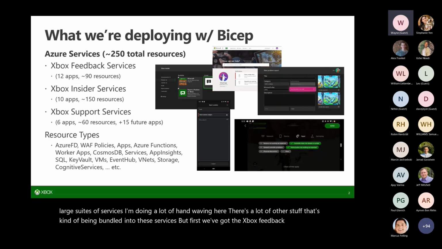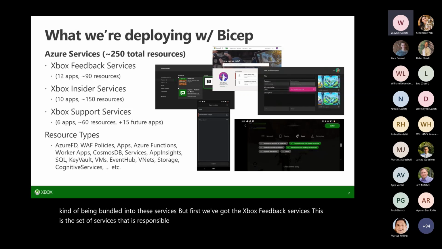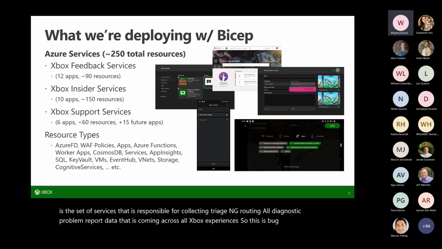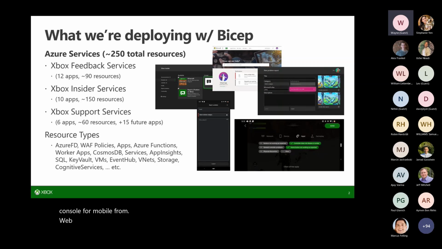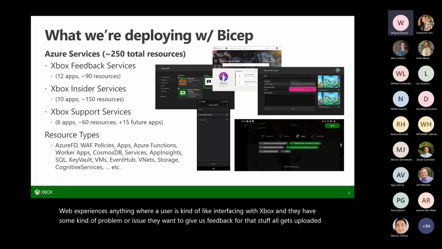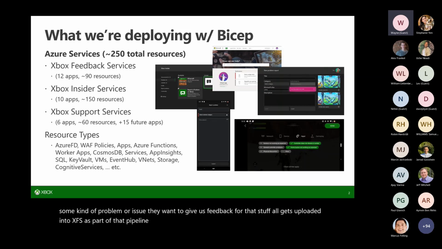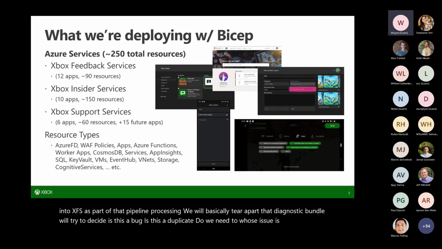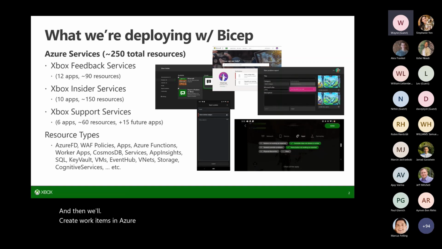This is the set of services that is responsible for collecting, triaging, and routing all diagnostic problem report data coming across all Xbox experiences. So this is bug reports from console, from mobile, from web experiences, anything where a user is interfacing with Xbox and they have some kind of problem or issue they want to give us feedback for. That stuff all gets uploaded into XFS. As part of that pipeline of processing, we will tear apart that diagnostic bundle. We'll try to decide, is this a bug? Is this a duplicate? Whose issue is this? And then we'll create work items in Azure DevOps, which get routed to the appropriate Xbox team to help with that issue.